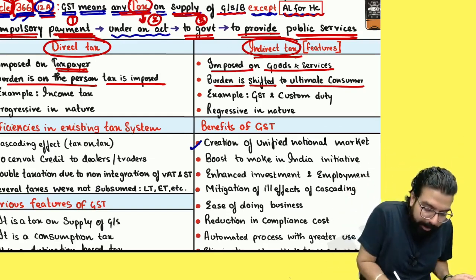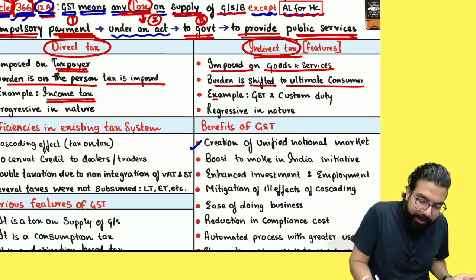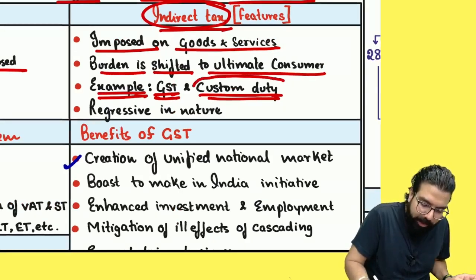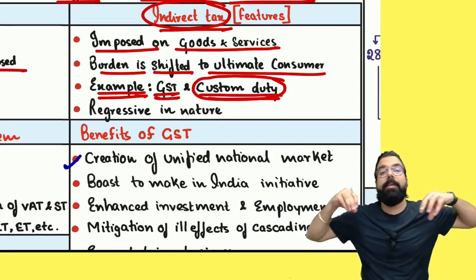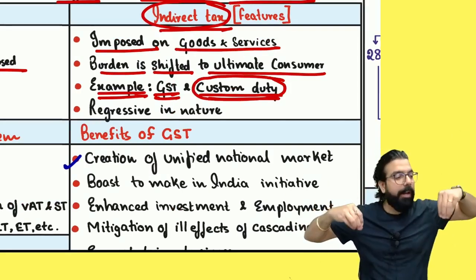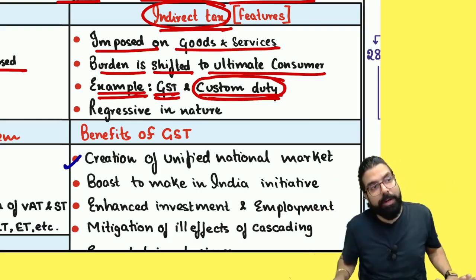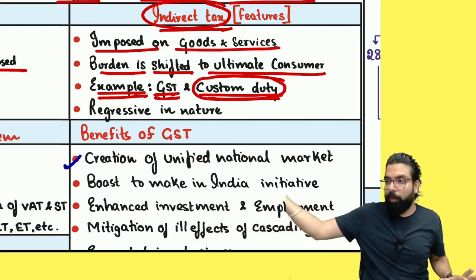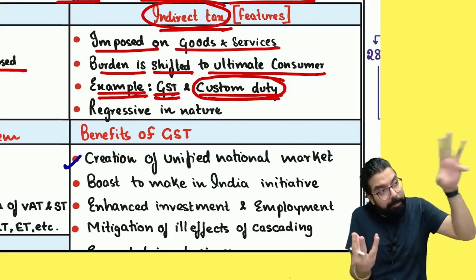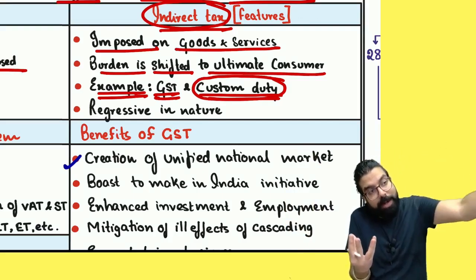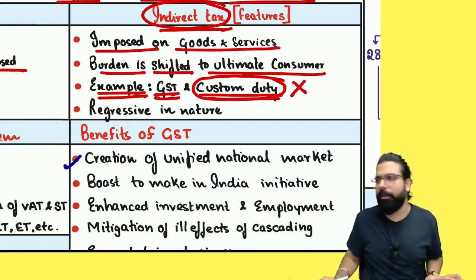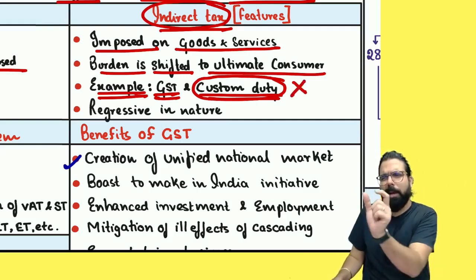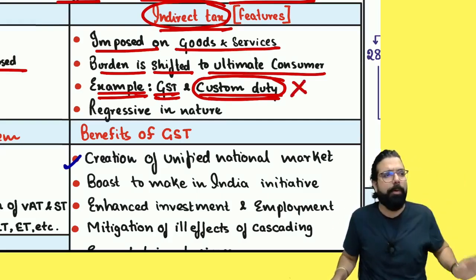Next. The example of direct tax is income tax. Here the examples of indirect tax are GST and customs. Customs we will talk about in CA Final. Custom duty is basically whenever you import and export, you have to pay something called custom duty. That import and export custom duty is also indirect tax. If I get some goods from outside India, I will pay import duty, which ultimately I will collect from him or her when I sell to the consumer. But custom duty I will talk about at CA Final level. In Intermediate, when we are talking in future, it might come a little bit. When it comes, I will talk about it. Can we go ahead, everyone?